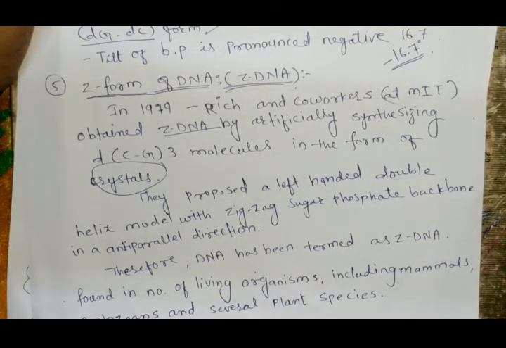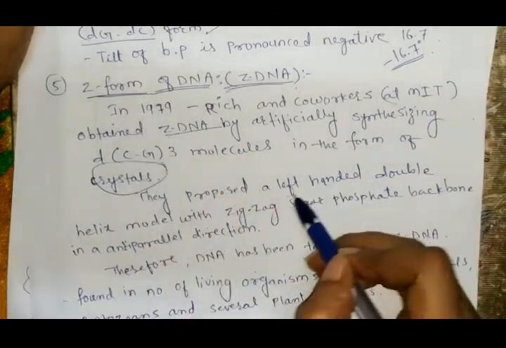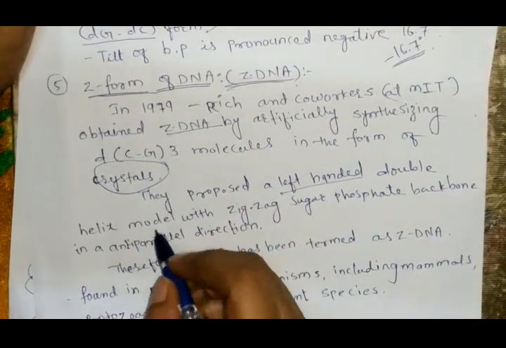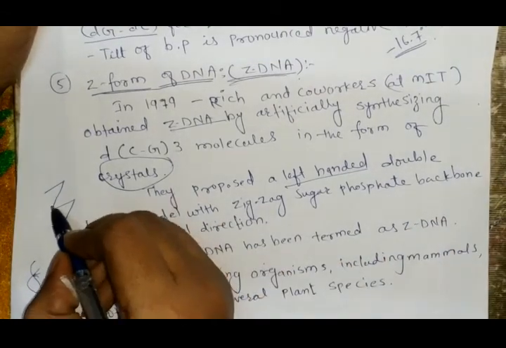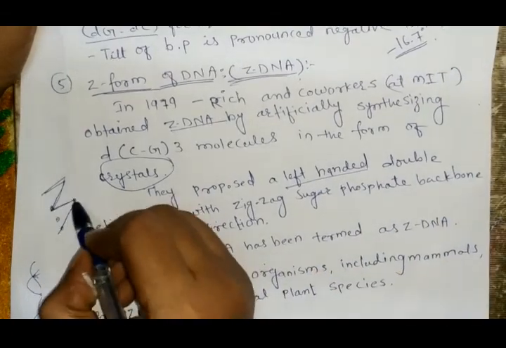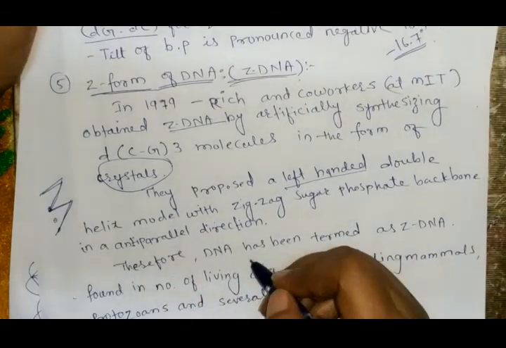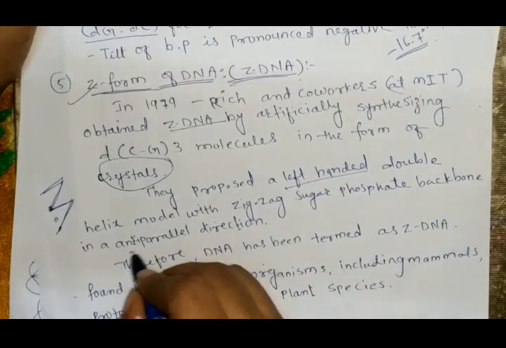The B form of DNA is a right-handed double helical molecule, but the Z form of DNA is a left-handed double helix model with a zigzag sugar-phosphate backbone. In it, the sugar-phosphate backbone is present in a zigzag manner. That's why it is called the Z form of DNA, and it runs in an anti-parallel direction.